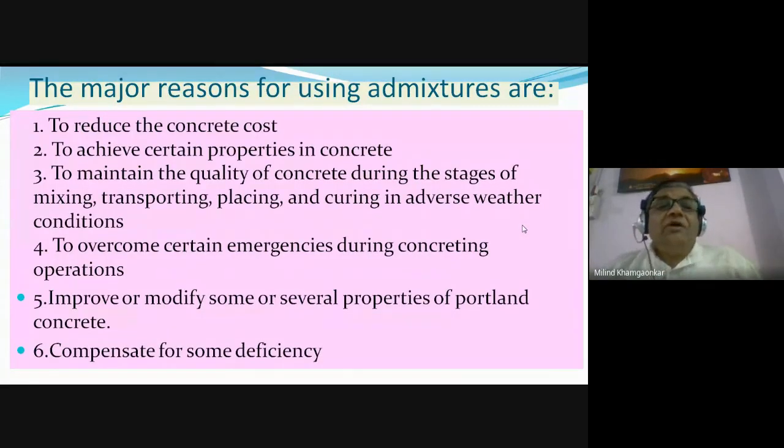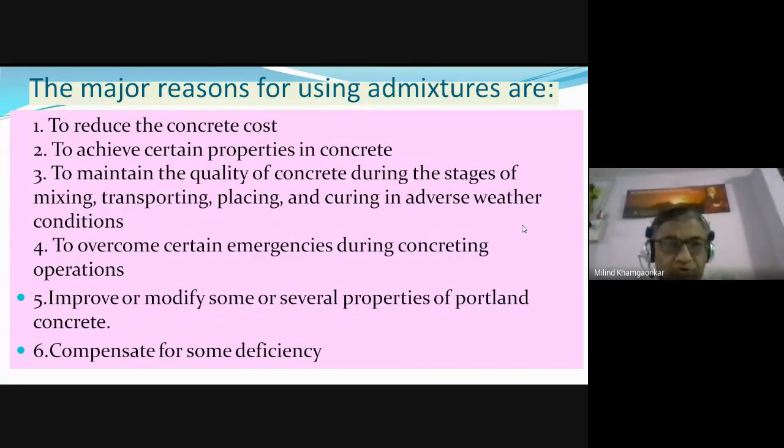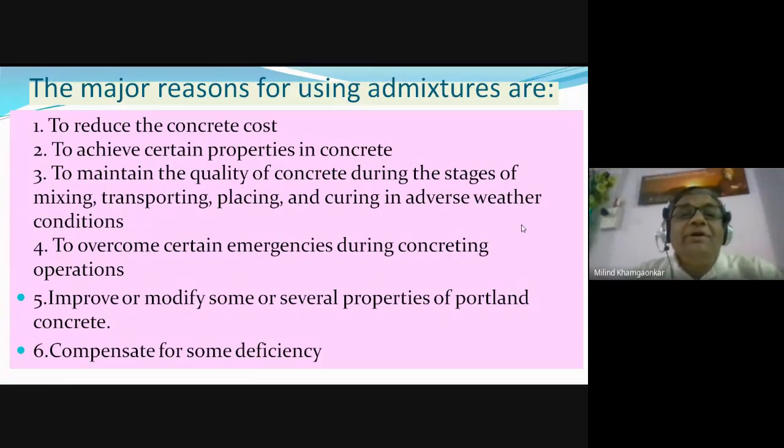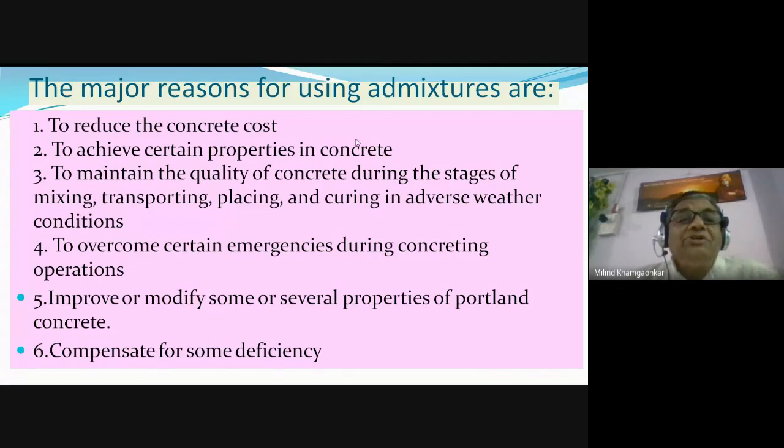Now, what do these admixtures do? These are the properties the admixtures add to the concrete. They reduce the concrete cost. How do they reduce the concrete cost? We will study in detail next. They achieve certain properties in concrete. The concrete has three basic properties, you must have learned by heart now: the strength, the workability, and the durability.